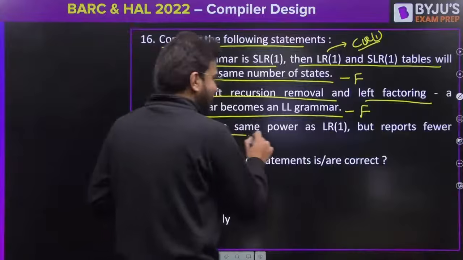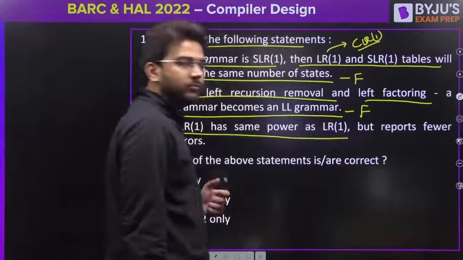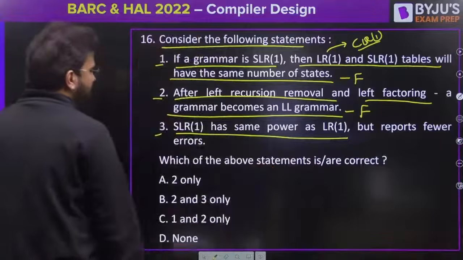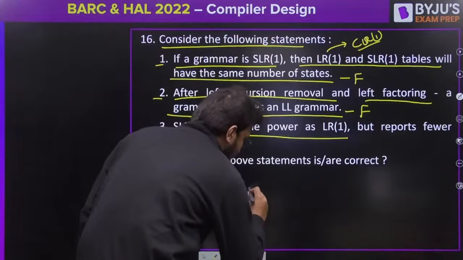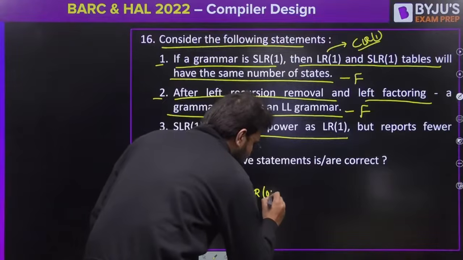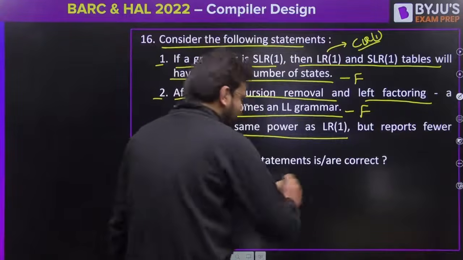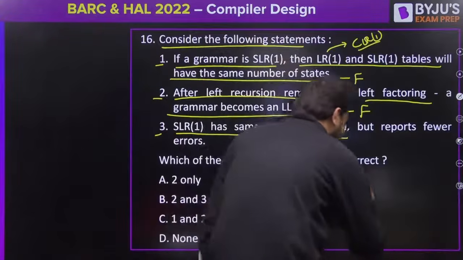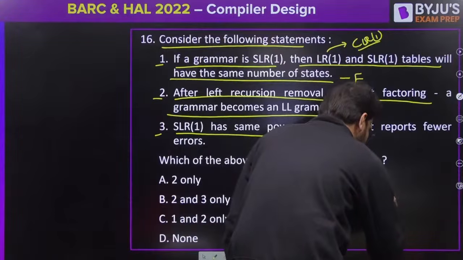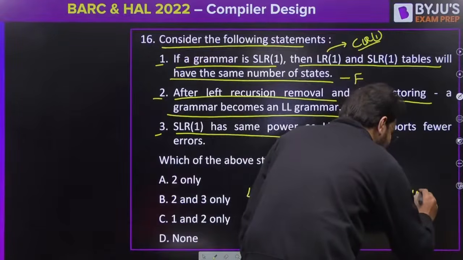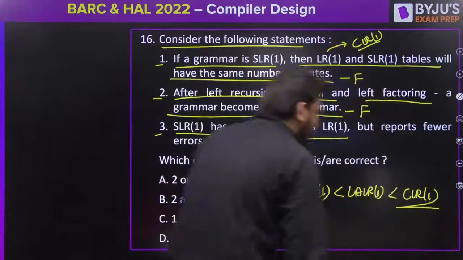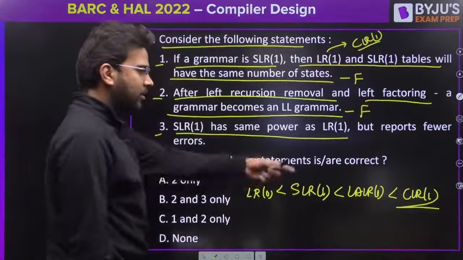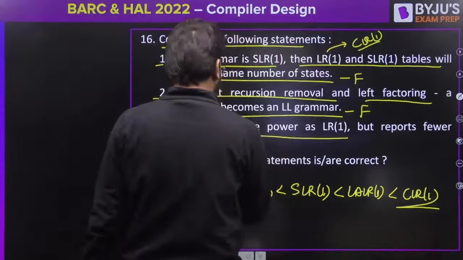Third one, SLR1 has same power as LR1. True? No. If you talk about the power, now let's see this. We have LR0, that is having less power than SLR1, that is having less power than LALR1, that is having less power than CLR1. That means CLR1 is the most powerful parser. Okay, so SLR1 has same power as LR1? No, that is also false.